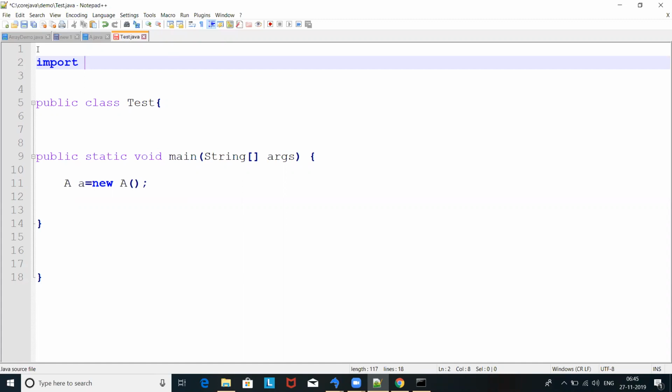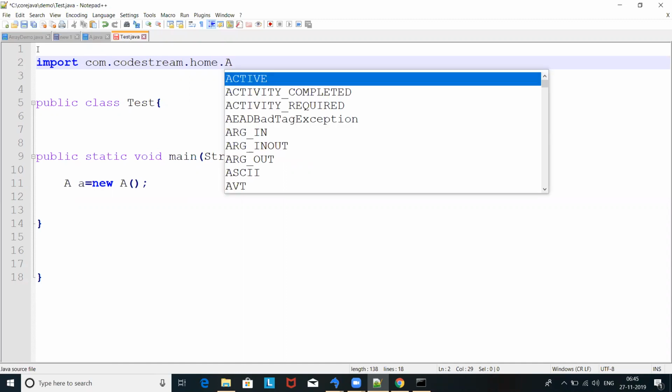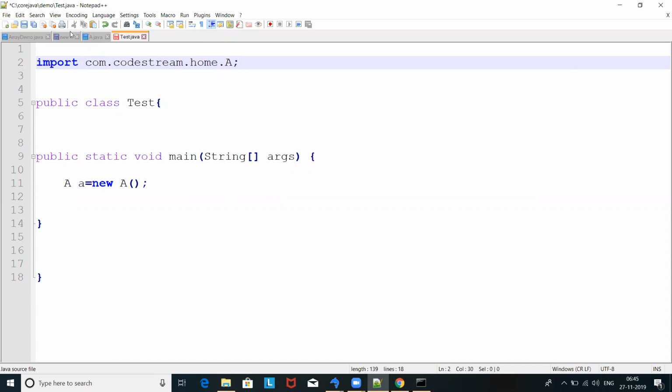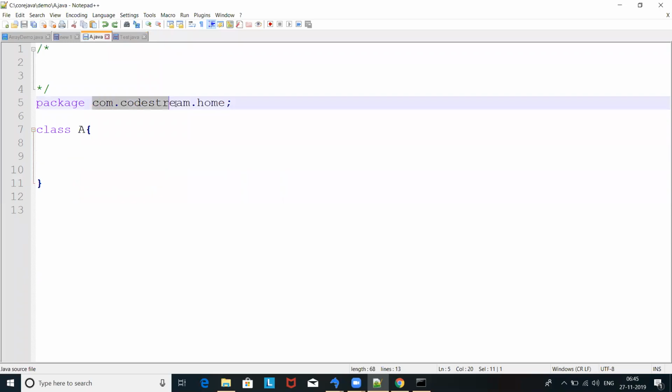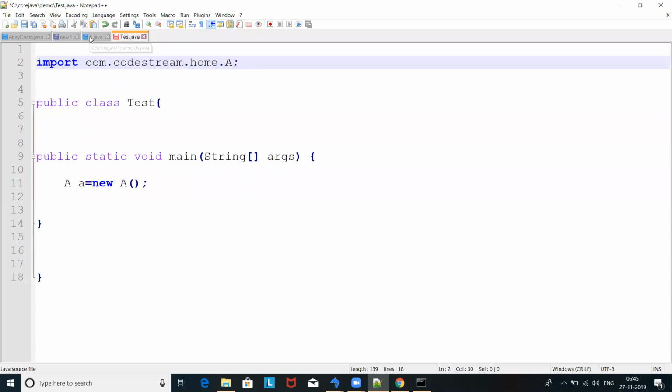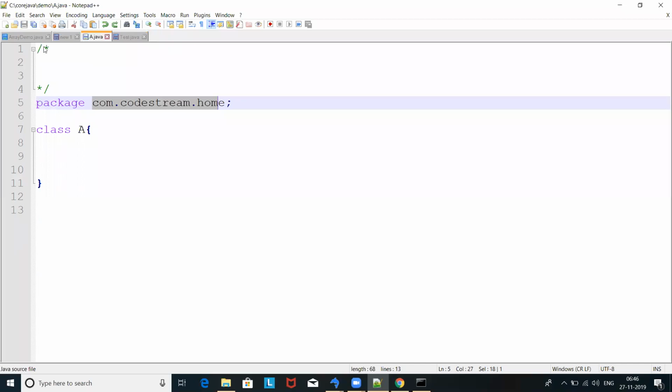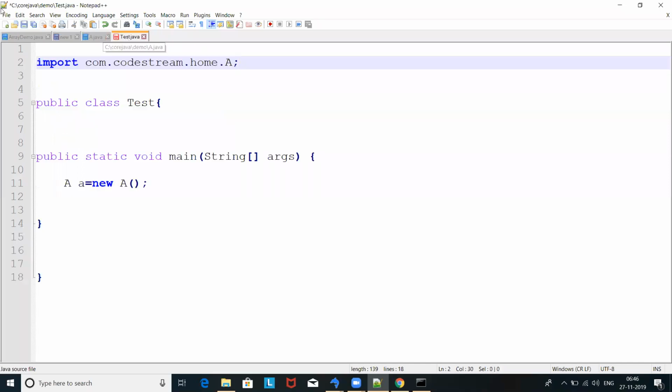So now import. What is the package? com.codestream.home. What is the class you want to import? Yes, this is the instruction: the package name we wrote, and dot A. So that is the import statement. The package statement we write to create a package; the import statement we write to use it.